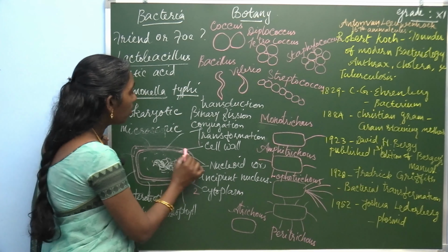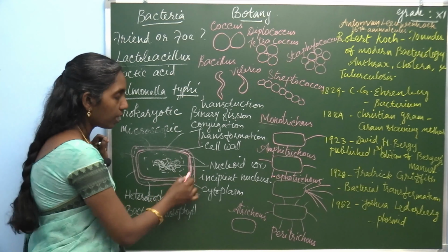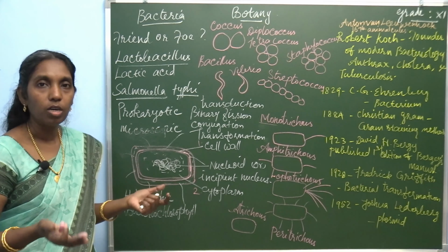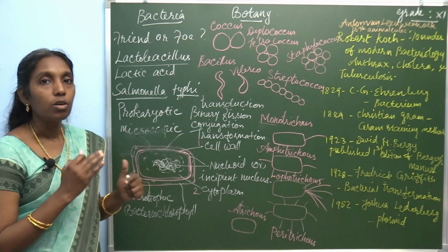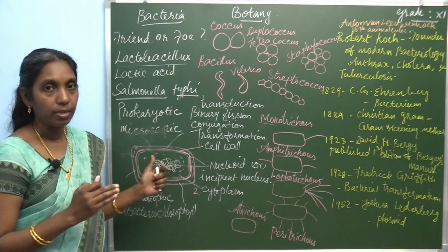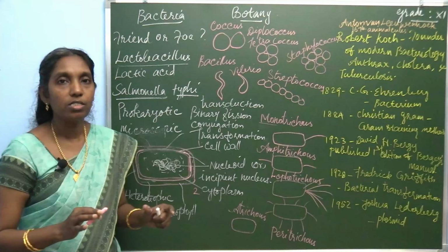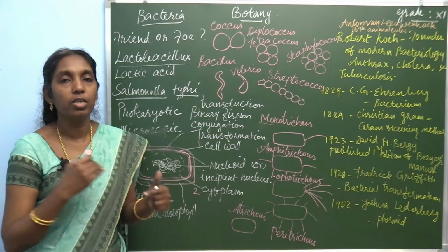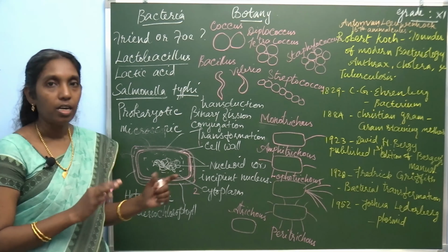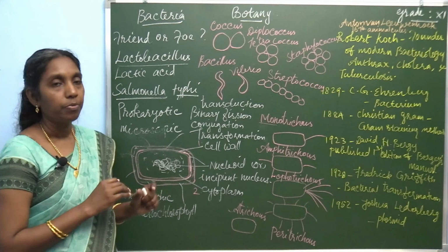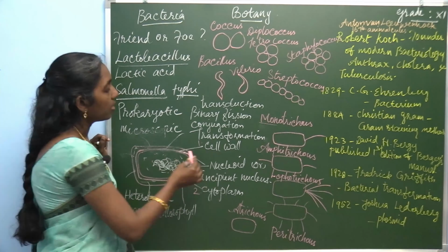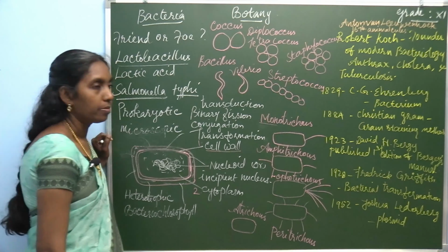The cell wall is made up of peptidoglycan, and outer to the cell wall there is a thick coating, that is the capsule. It is used for attachment, when the bacteria attaches on the surface of either plant body or animal tissues anywhere. It also gives protection, and inner to that there is a cell wall.